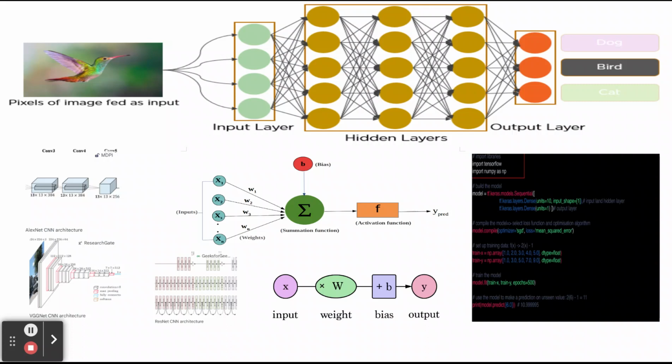Here after the convolution layer, we have the pooling layer. The pooling layer reduces the size of the features. This is done to reduce the number of parameters in the network to make the network more efficient. The two main types of pooling layers are max pooling and average pooling. Max pooling takes the maximum value from each region of the feature map, while average pooling takes the average values.